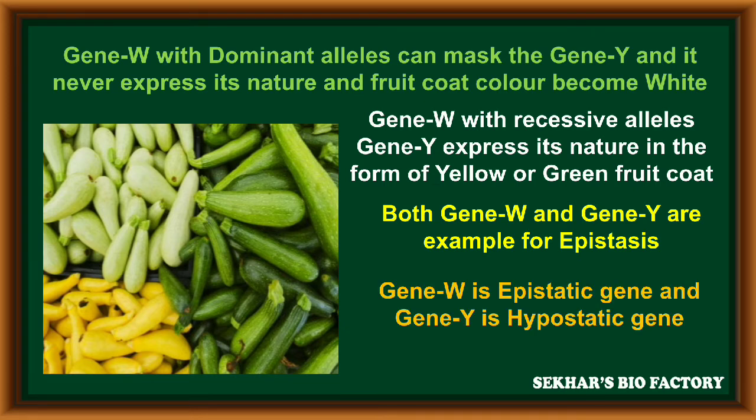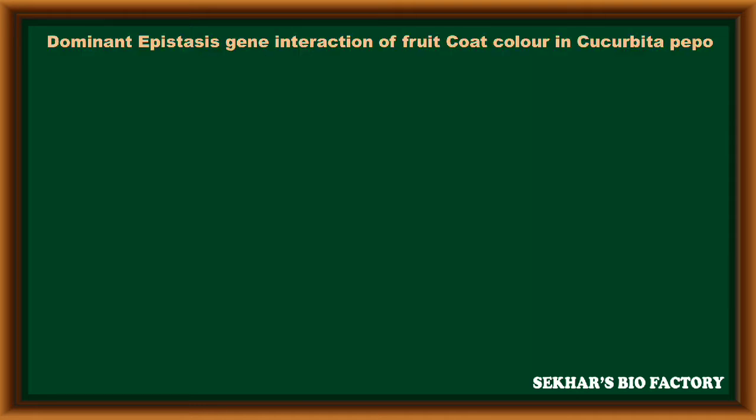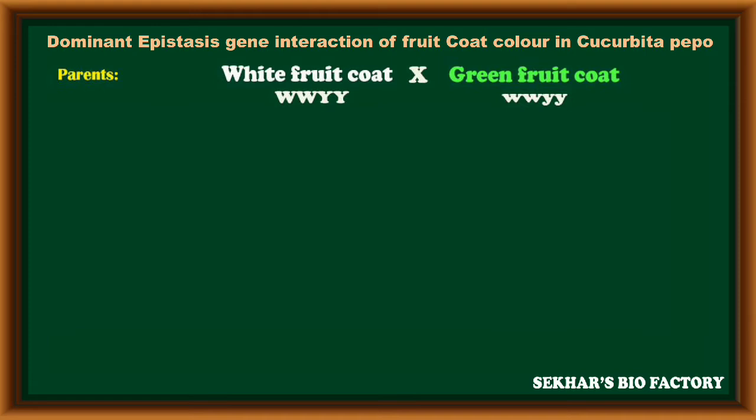In this, gene W inhibits gene Y, so gene W is called the epistatic gene and gene Y is called the hypostatic gene. When we observe its inheritance pattern, especially the dominant epistasis gene interaction of fruit coat color in Cucurbita pepo, in this inheritance pattern, first two plants are selected as parental plants.